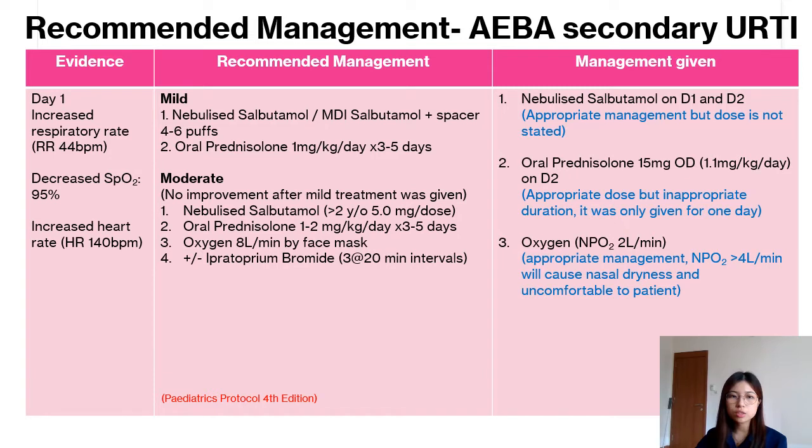For the management of acute exacerbation of bronchial asthma, on day 1, the patient has increased respiratory rate, decreased oxygen saturation level, and increased heart rate. The management given to the patient was nebulized salbutamol on day 1 and day 2. It was appropriate, but the dose is not stated. According to a pediatric protocol, the dose should be 5 mg per dose.